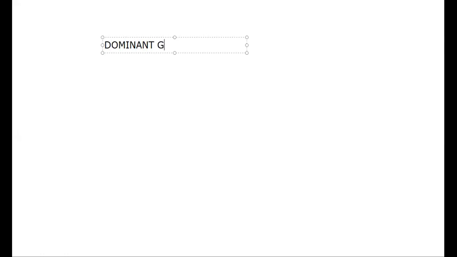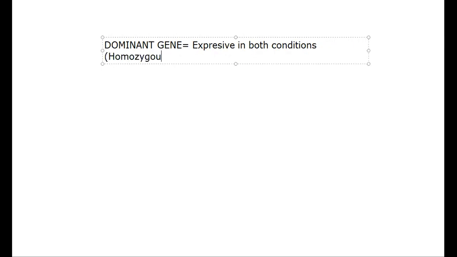Dominant genes or dominant alleles are expressive, which means they express themselves. They are expressive in both conditions. What do you mean by both conditions? In homozygous form, where they might be in the same pair or different pair, and in heterozygous form.